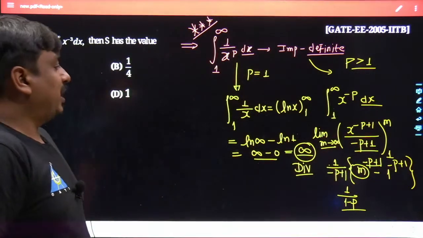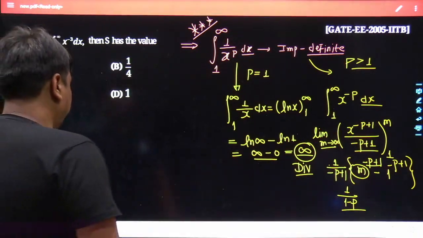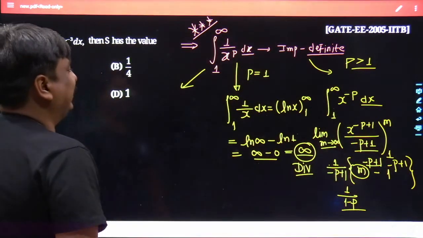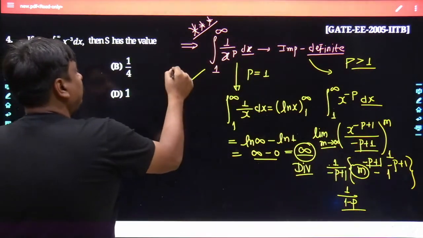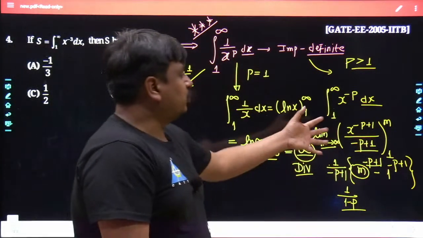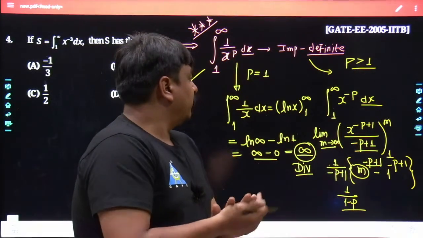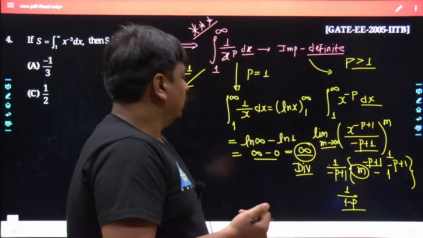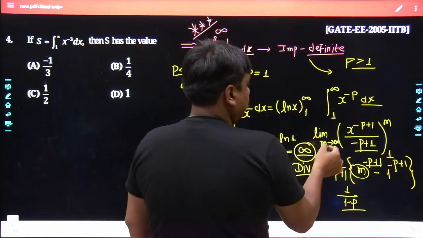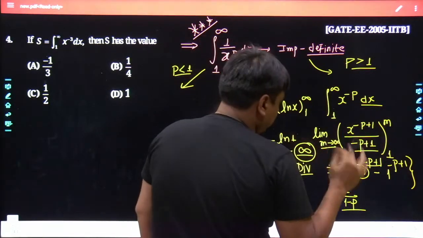If any mistake has happened, you can just point it out over the live chat itself. Similarly, if you take the other case, p lesser than 1, as far as the integration is concerned, till this point there would not be any difference. Any mistake has happened somewhere? Tell me. So here limit m tends to infinity, that is fine. X to the power of minus p plus 1, that is also okay.